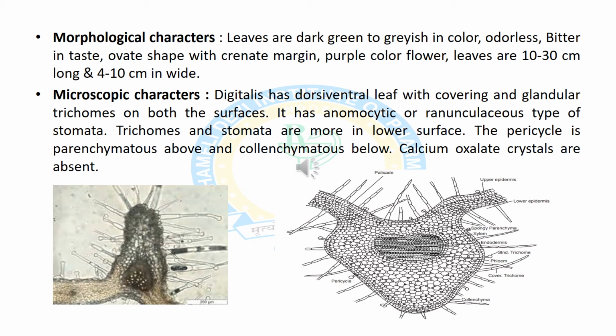It is a dorsiventral type of leaf. It is covered with covering and glandular types of trichomes on both surfaces, and it has anomocytic type of stomata. Trichomes and stomata are present on the lower surface. The pericycle is parenchymatous above and collenchymatous below, and calcium oxalate crystals are absent.